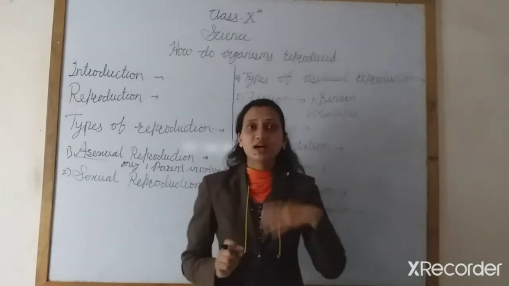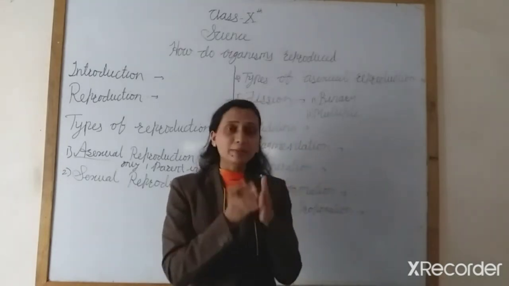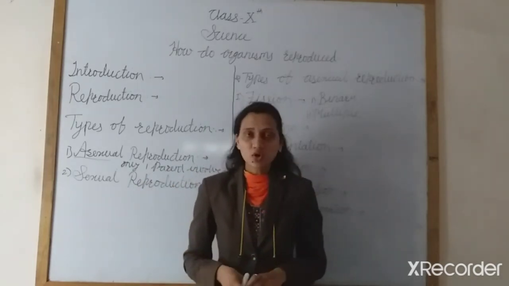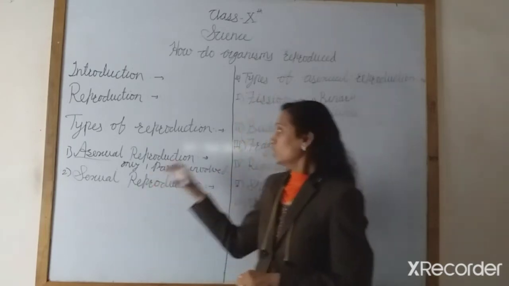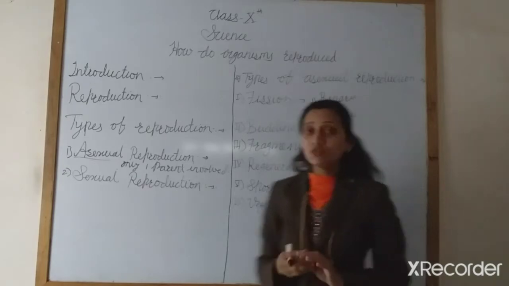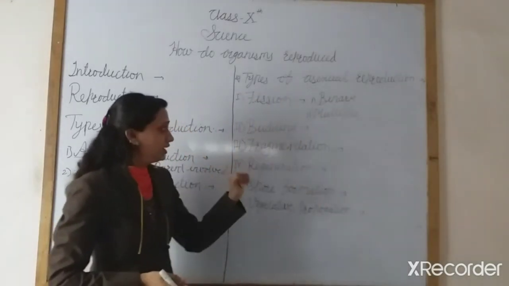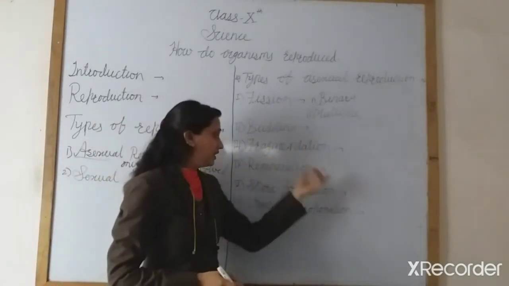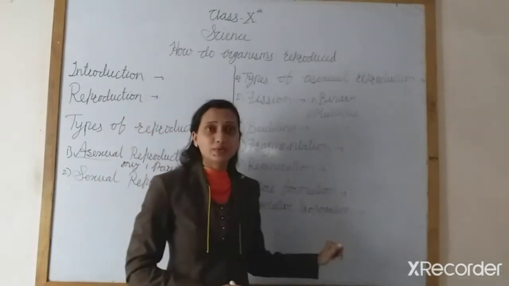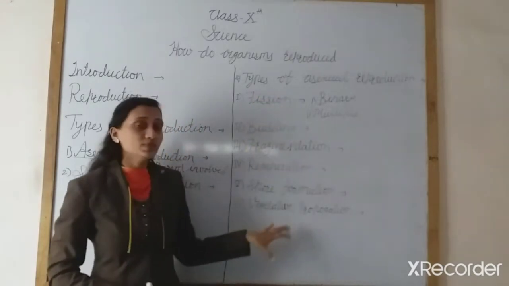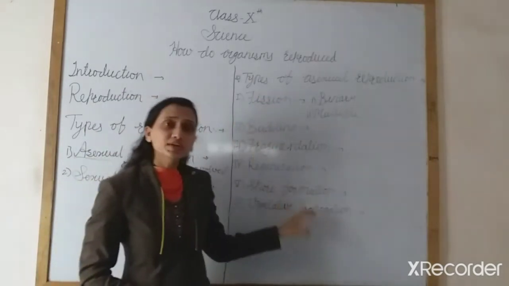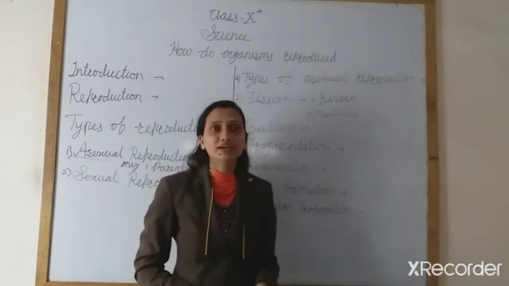Some just fragment their body and every fragment grows into a new offspring. Understand? So there are different types of asexual reproduction: fission, budding, fragmentation, regeneration, spore formation and vegetative propagation. We will learn each and every type in detail.